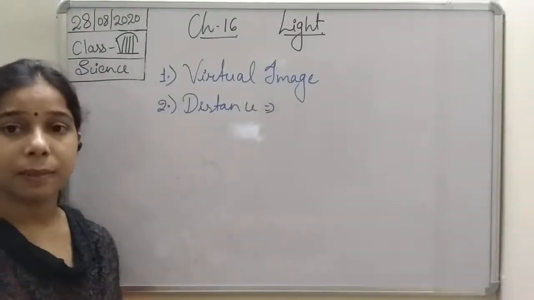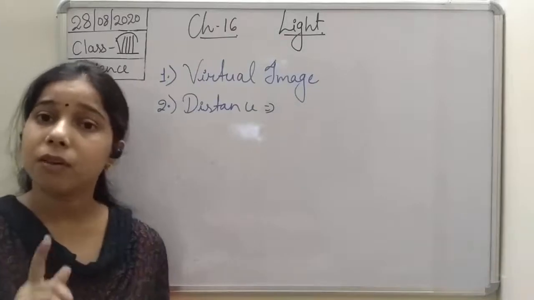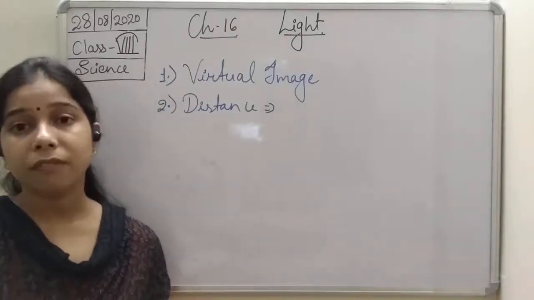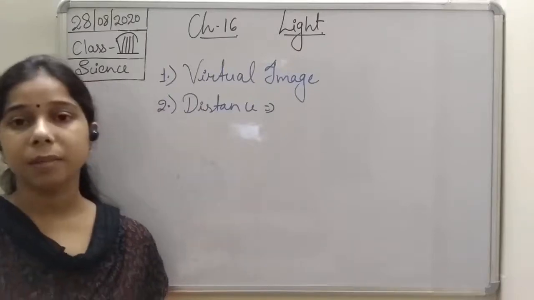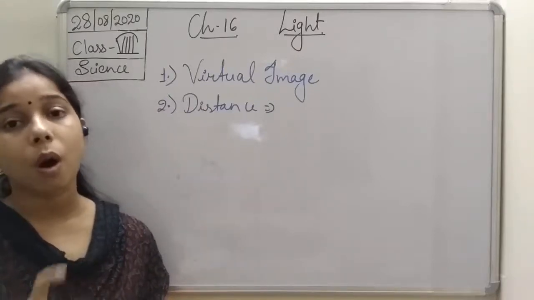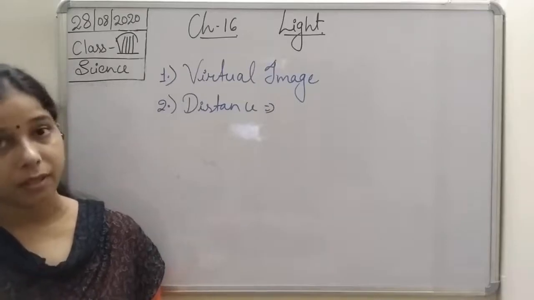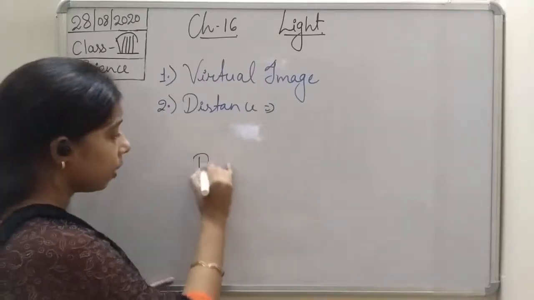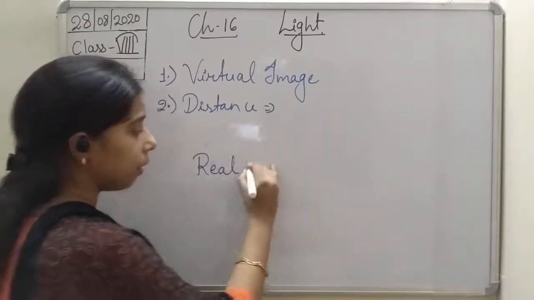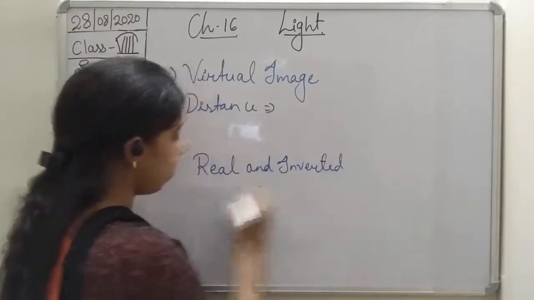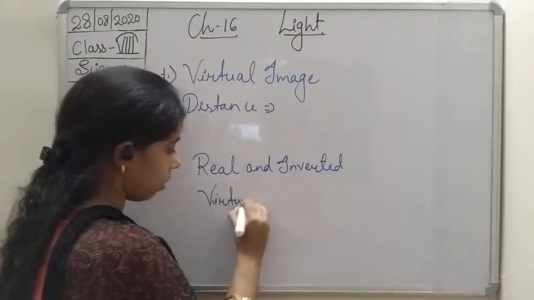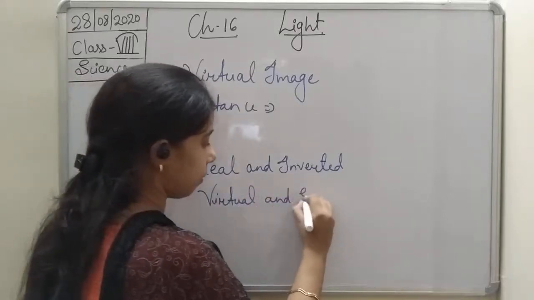One more thing is there. Whenever an image is virtual, it will always be an erect image. Remember that. And whenever the image is real, it will always be an inverted image. And that is why, if you see, it is always written real and inverted, or virtual and erect.